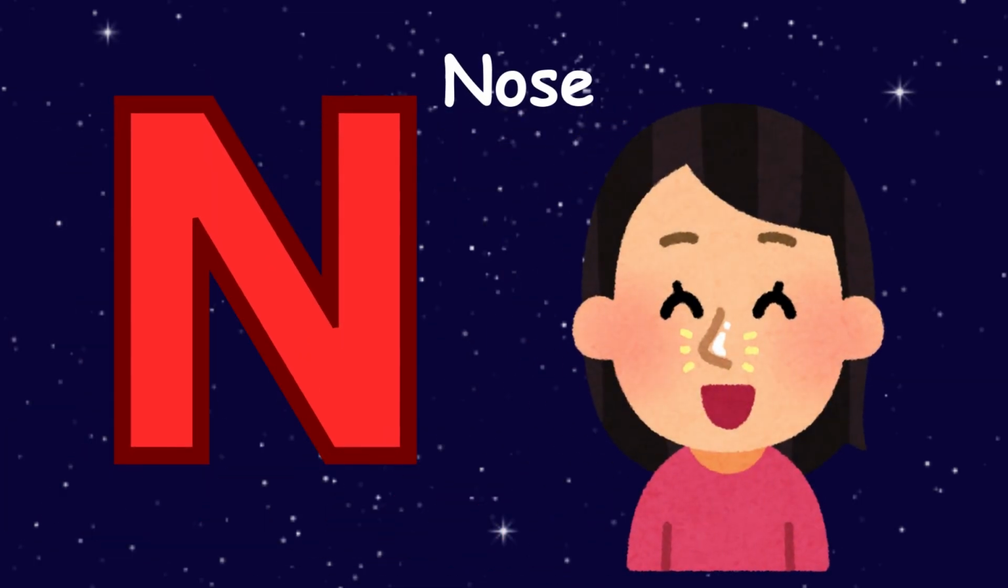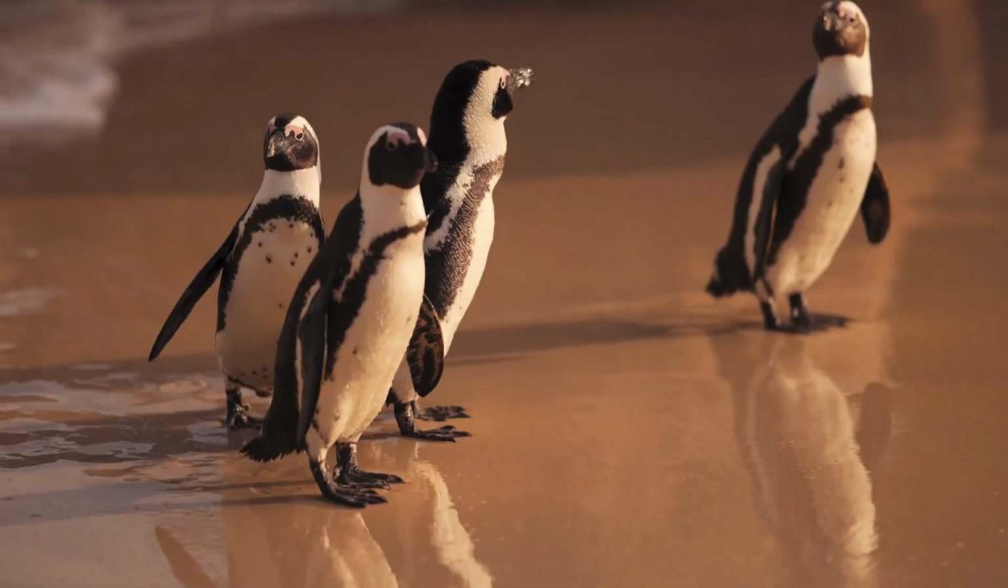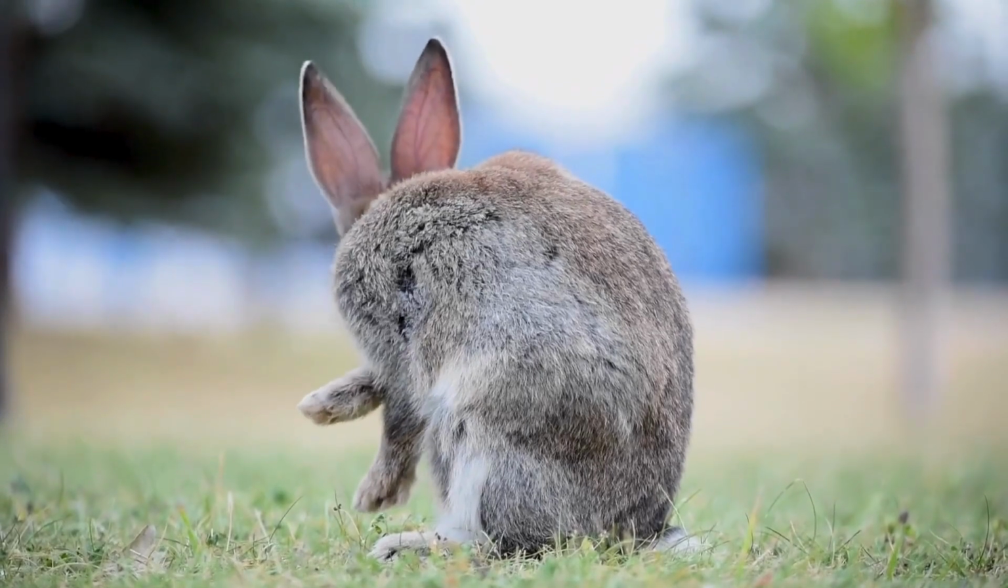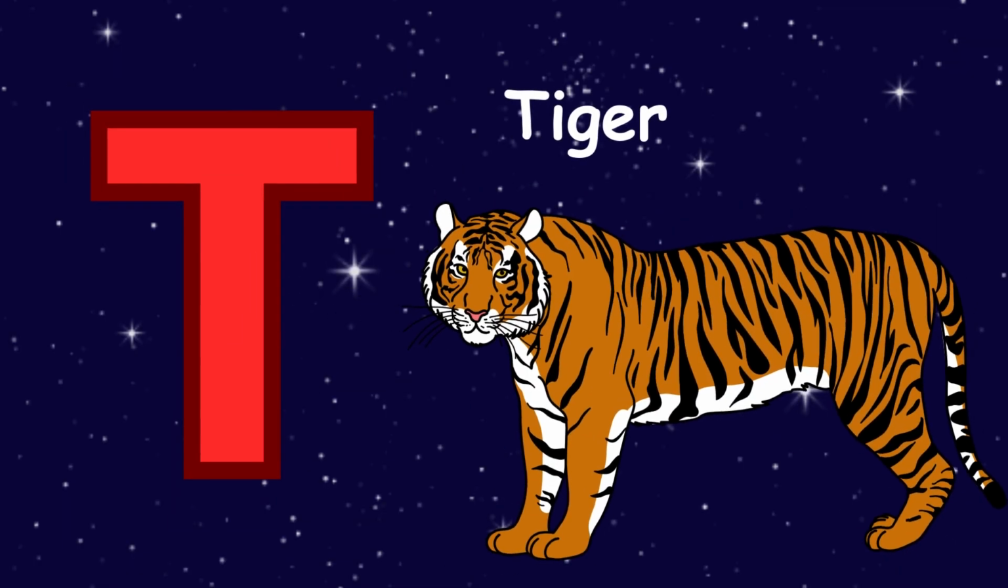N is for nose, nose. O is for octopus, octopus. P is for penguin, penguin. Q is for queen, queen. R is for rabbit, rabbit. S is for sun, sun. T is for tiger, tiger.